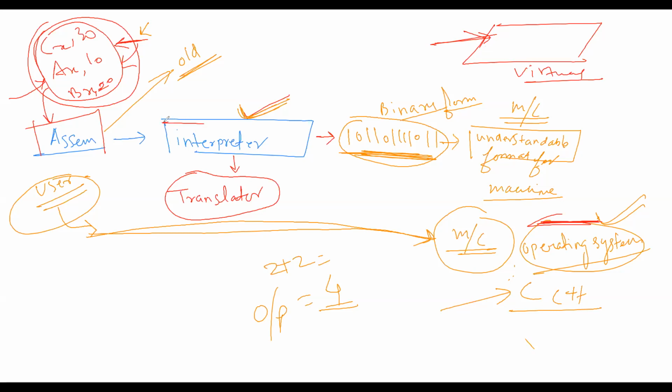The main part over here is this: say for example, I'm going to China, and the president or prime minister of China doesn't understand English. If Modi goes, Modi doesn't talk in Chinese, and the prime minister of China doesn't talk to Modi in English.